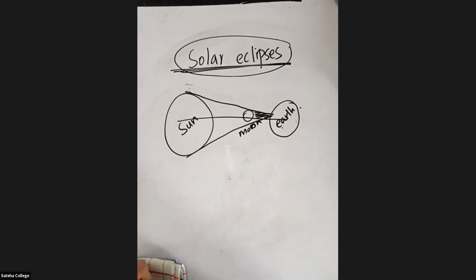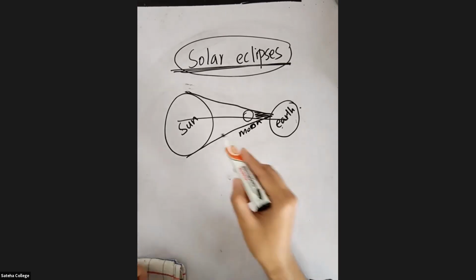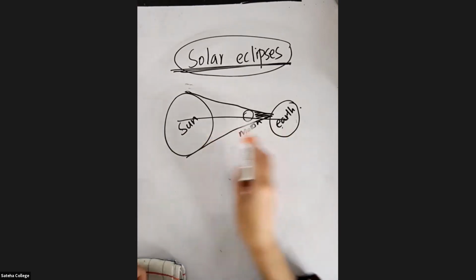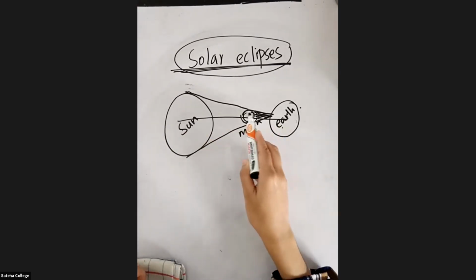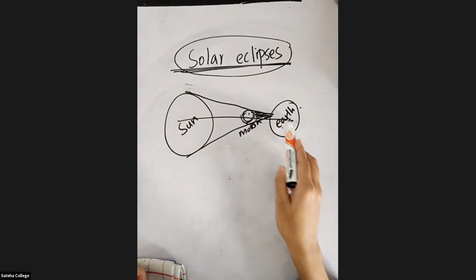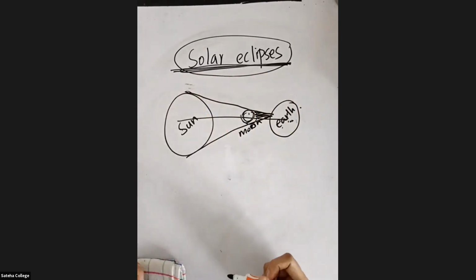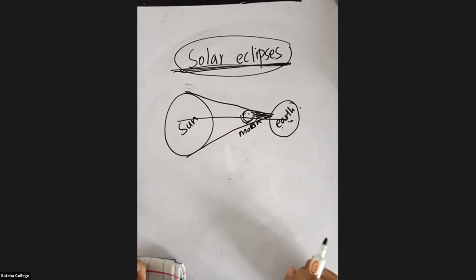Okay, let's ask Afka. Afka, what is a solar eclipse? When the moon is in between the sun and the earth, and when there is a straight line, the shadow of the moon will fall on the earth. Very good, Afka. Well done. That you call a solar eclipse.